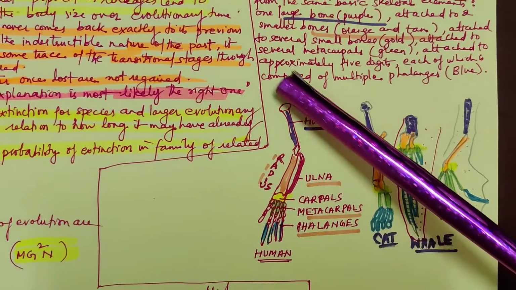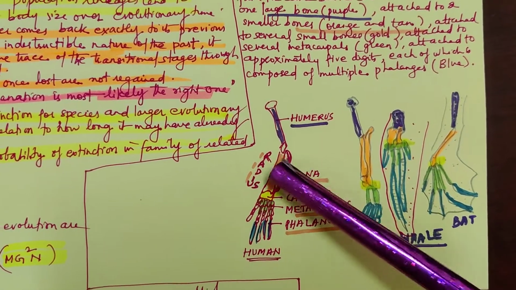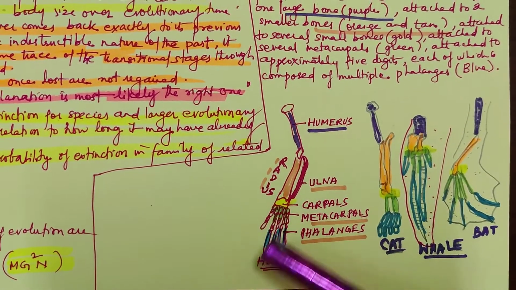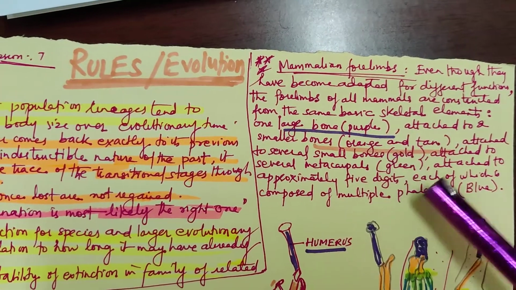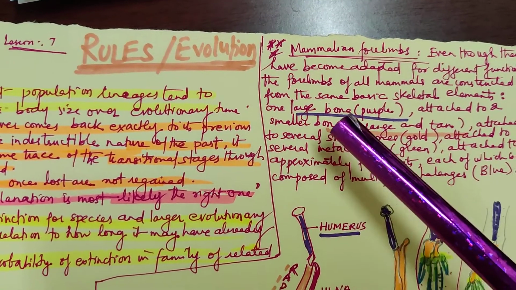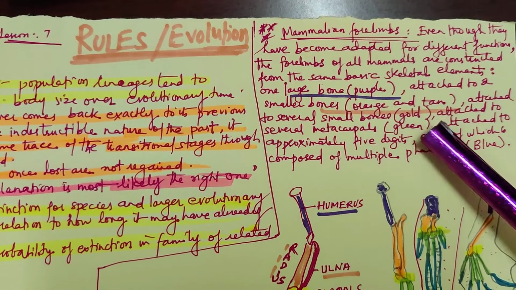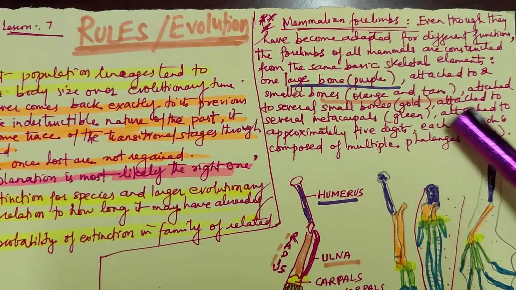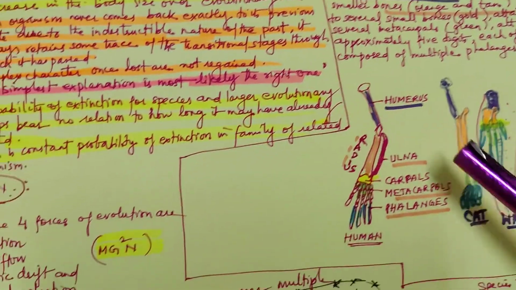Anatomically they are similar. This is the humerus, the violet color bone, and the red one is the ulna. The orange one is the radius. The yellow color shown is the carpals. Then come metacarpals, then phalanges. Same in these also. So mammalian forelimbs, even though they have become adapted for different functions, are all constructed from the same basic skeletal elements: one large bone, attached to two smaller bones, attached to several smaller bones, attached to several metacarpals, attached to approximately 5 digits, each of which is composed of multiple phalanges.